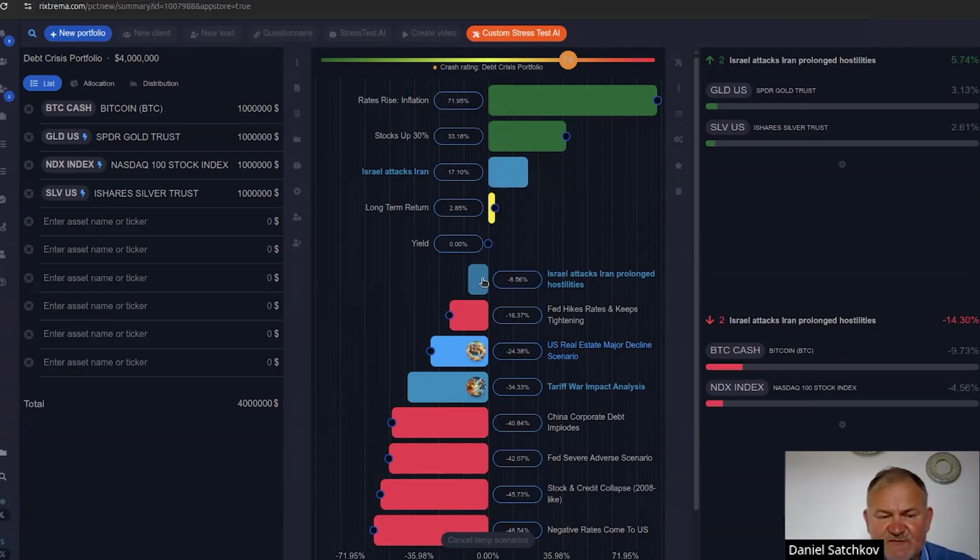Are you really convinced that those things you should be holding? You could do this with any portfolio in any scenario, trade war that we've done before, or major real estate decline. It's also helpful to model specific situations. Let's say you know somebody who's heavily invested in the hospitality industry. You can go ahead and test the hospitality stress. What happens if there's a hospitality industry crash?